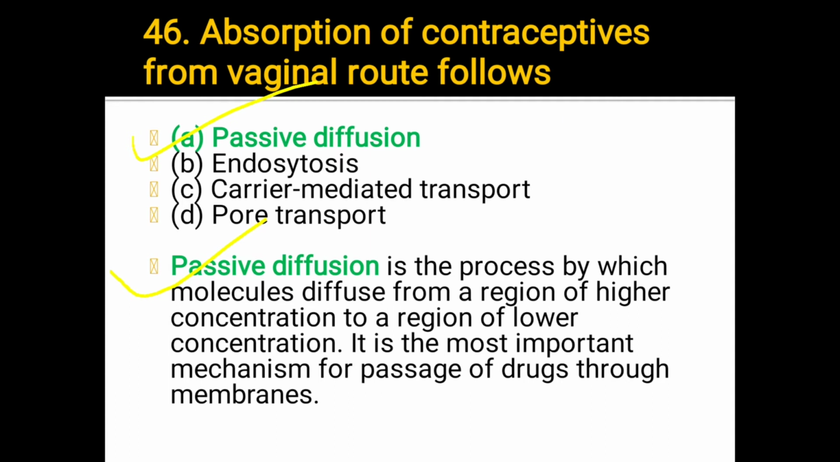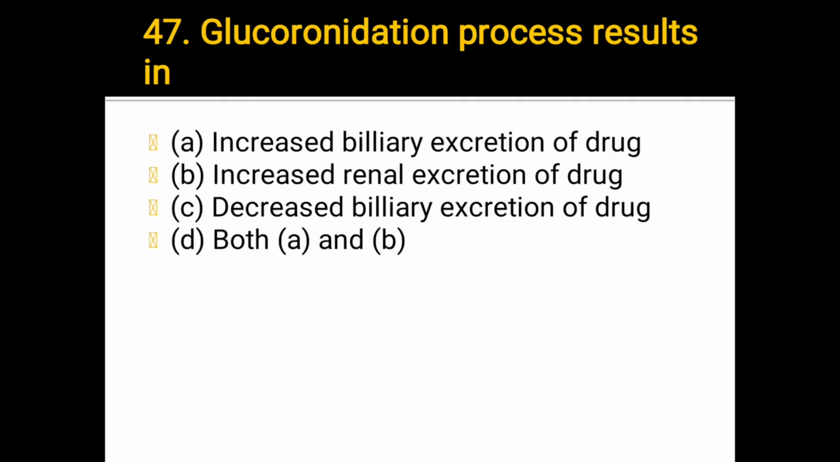Okay, next, question 47. Glucuronidation process results in: A, increased biliary excretion of drug; B, increased renal excretion of drug; C, decreased biliary excretion of drug; or D, both A and B. Which one answer? The answer is A, increased biliary excretion of drug.